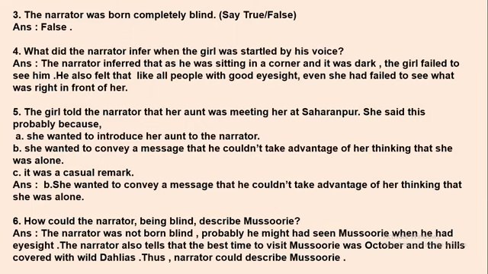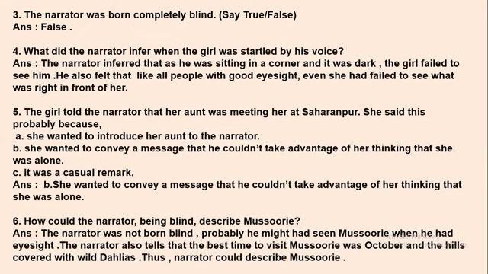In the same way, the girl did the same thing. Though she has good eyesight, she failed to see him, because he never knew that the girl was blind. So these were the thoughts he inferred when the girl was startled by his voice.